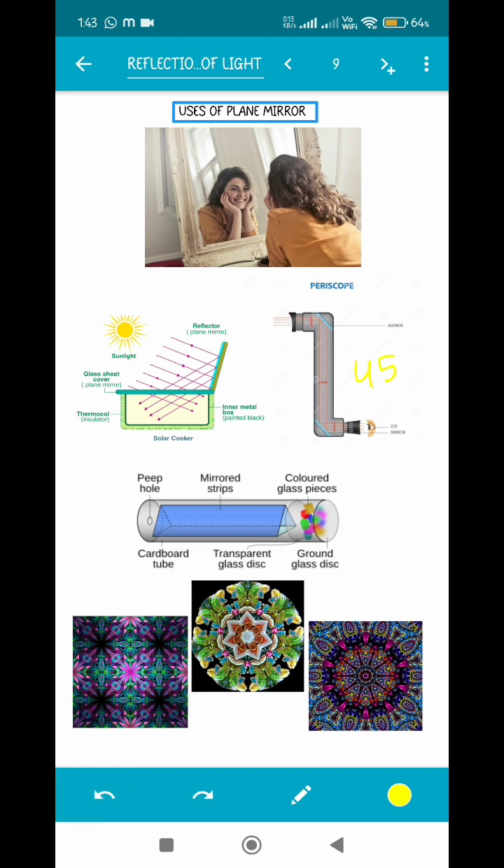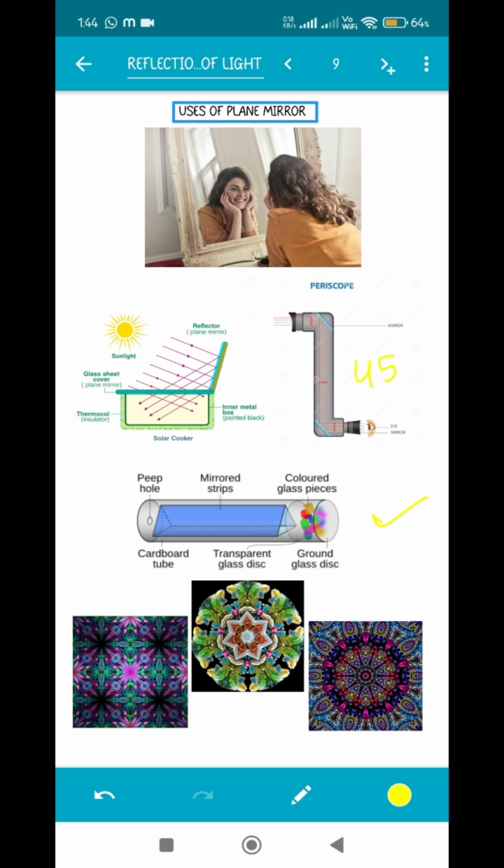Similarly, there is an interesting device called a kaleidoscope. You can even try this at your home. Three mirrors are attached to one another at angles of 60 degrees, basically forming an equilateral triangle. Small colored glass pieces or bangle pieces are placed at the bottom, and when it is moved, you can see various beautiful patterns. As you can see, I have given three examples here. It looks really beautiful. It is also observed in various science centers and fairs.